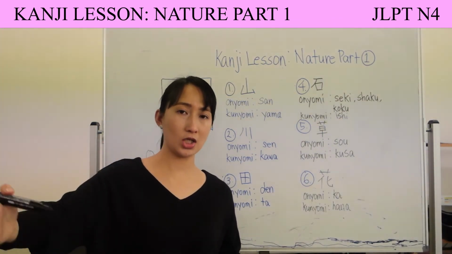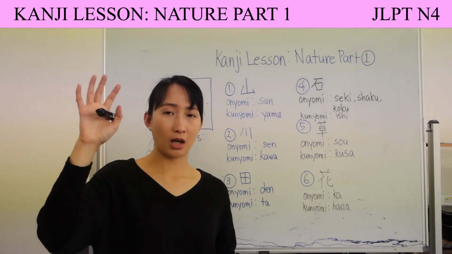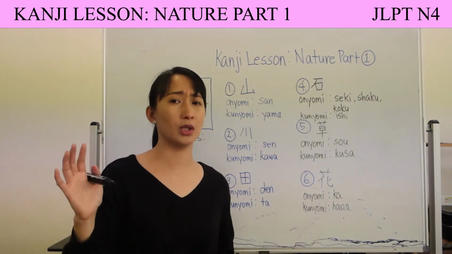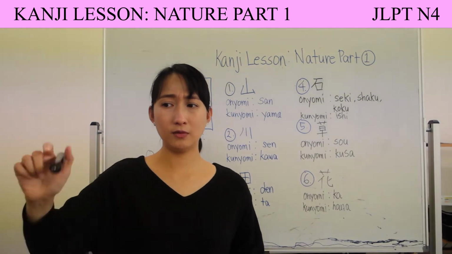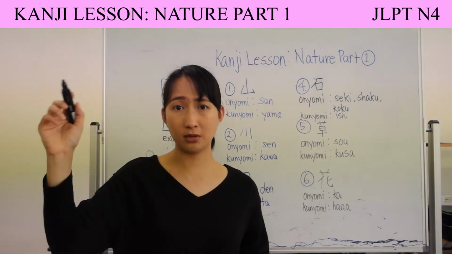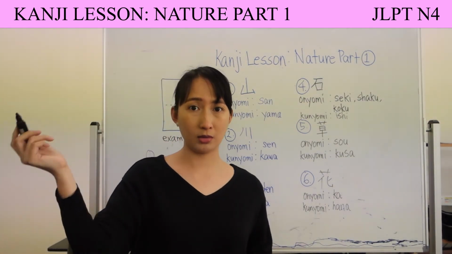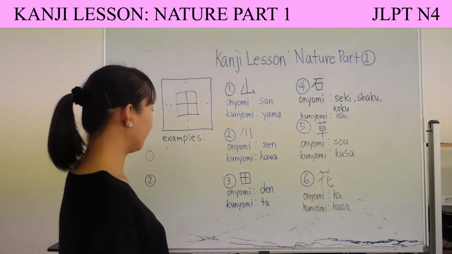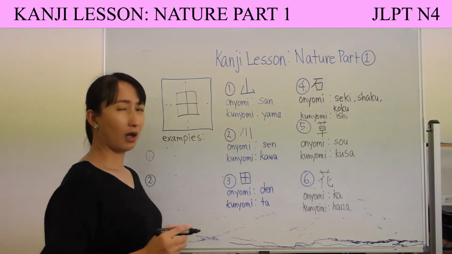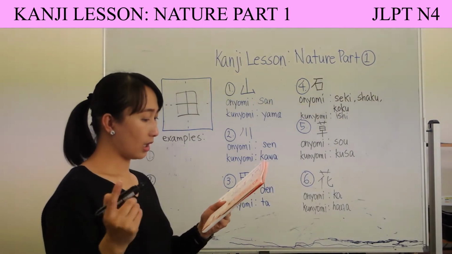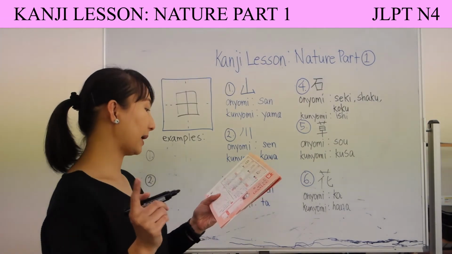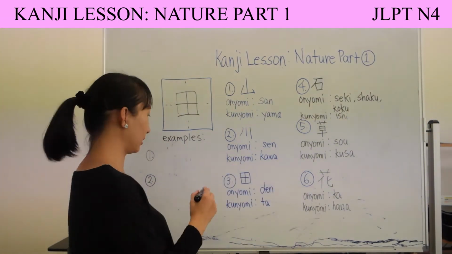But again, in the ancient times, ao is actually green. So there are still words in Japanese that even though it's ao, it means green. Okay. For example, the example that I have for this kanji is aota, or green paddy, green field.